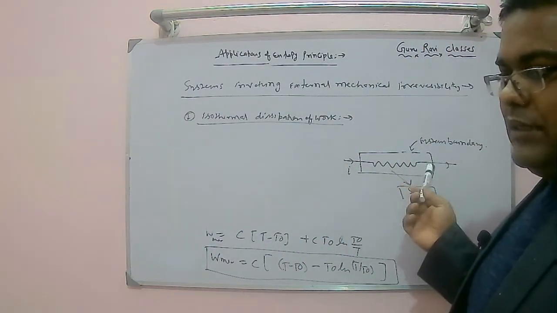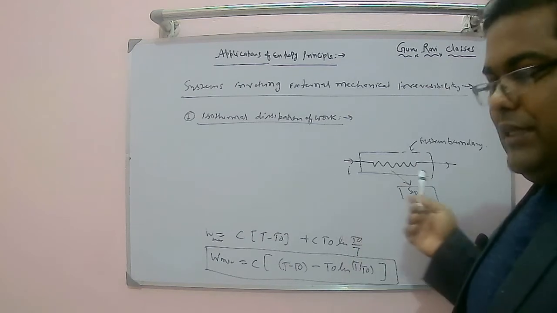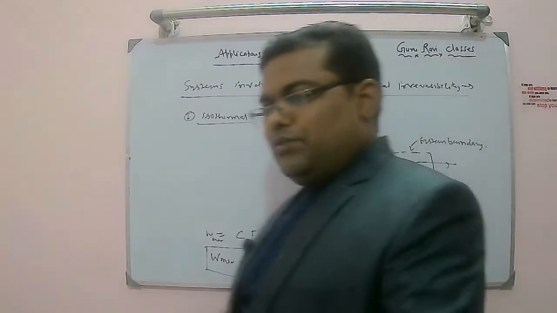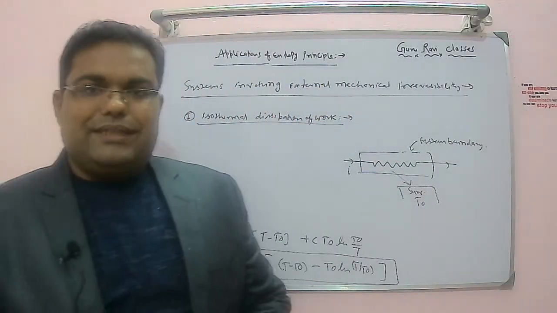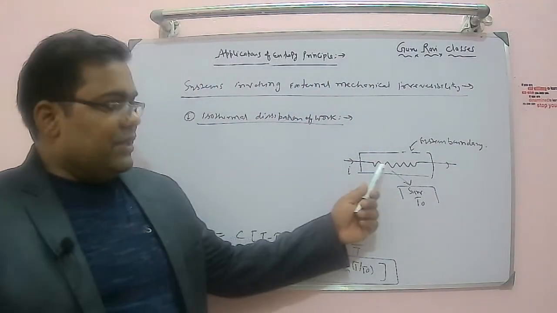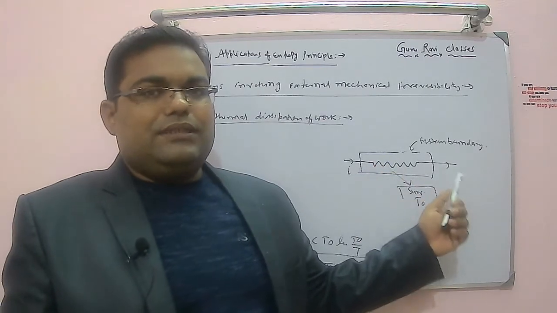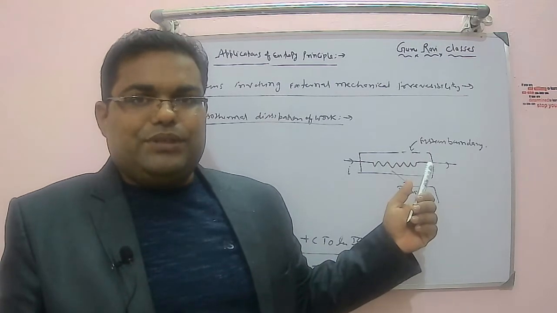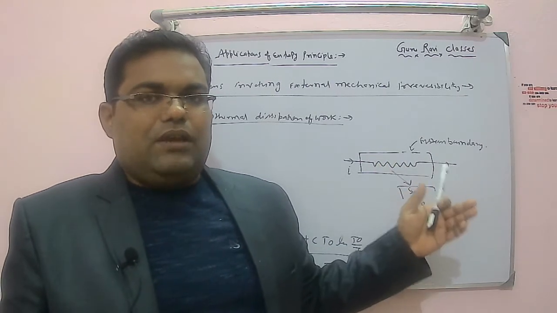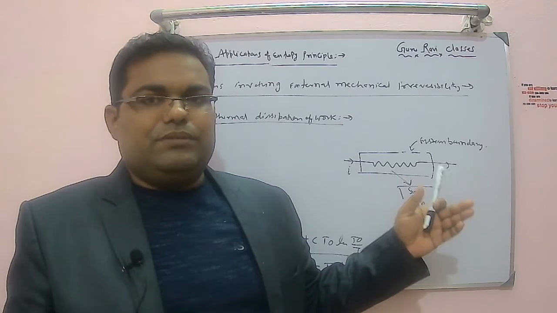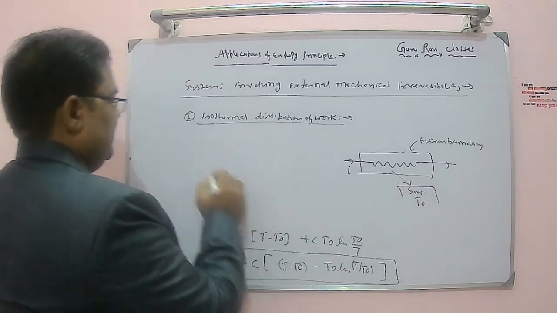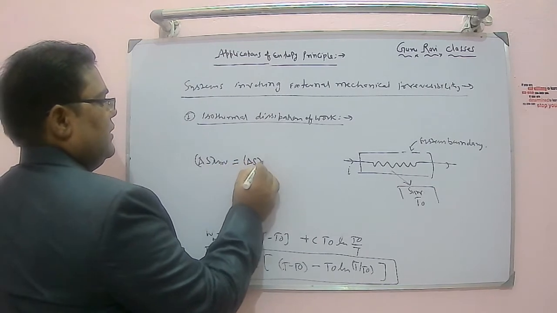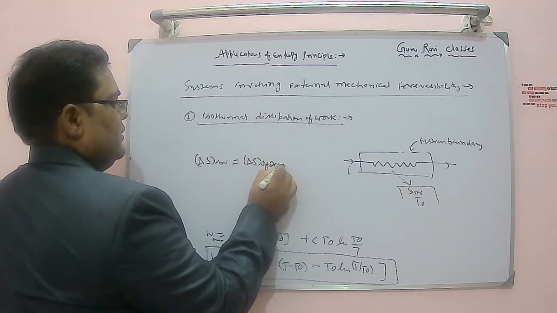Current is getting supplied, due to which work is basically getting supplied to the surrounding. In steady state, the temperature of the system will be constant. When temperature is constant, nothing will happen to the entropy of the system. So the delta S of universe will be because of the surrounding only.